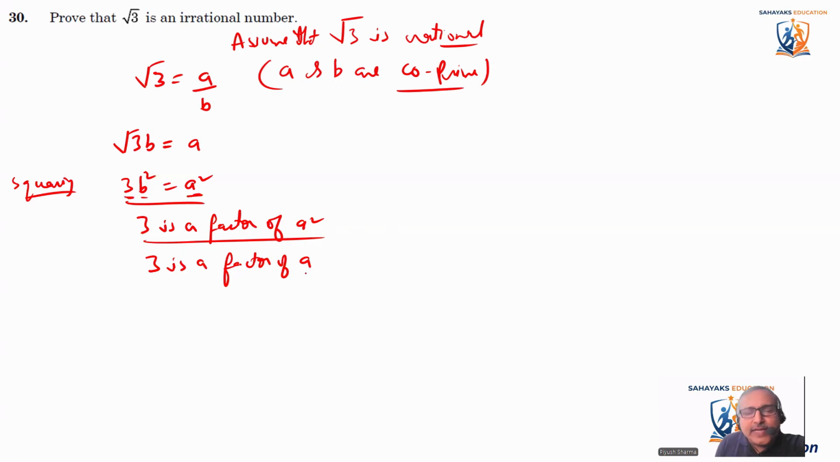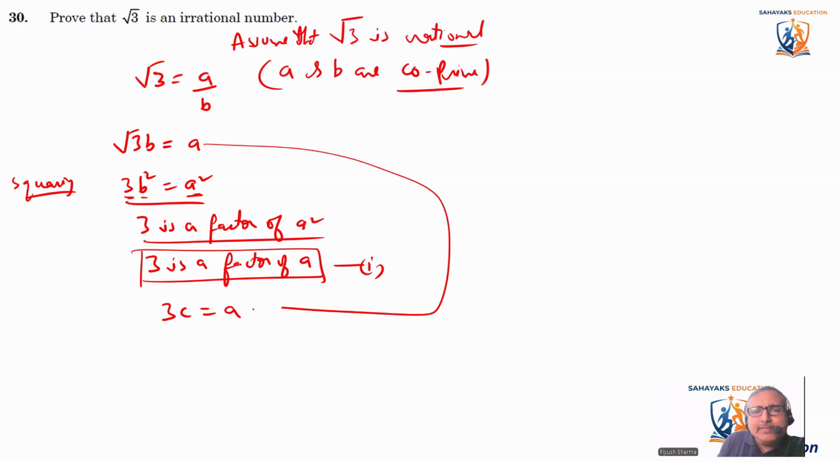I'm writing it here. This is the first one. If 3 is a factor of a, what does it imply? That means 3 multiplied by c, some number, is equal to a. Now a is equal to root 3b, so I'm just writing the value here. So 3c is equal to root 3b.